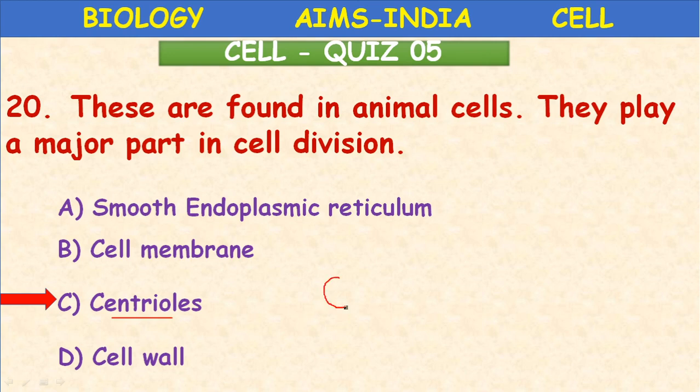There are two centrioles in the centrosome. At the time of cell division, these centrioles reach the opposite poles of the nucleus and are involved in cell division. Centrioles are present only in animal cells, but at the time of cell division, plants also will produce these centrioles.